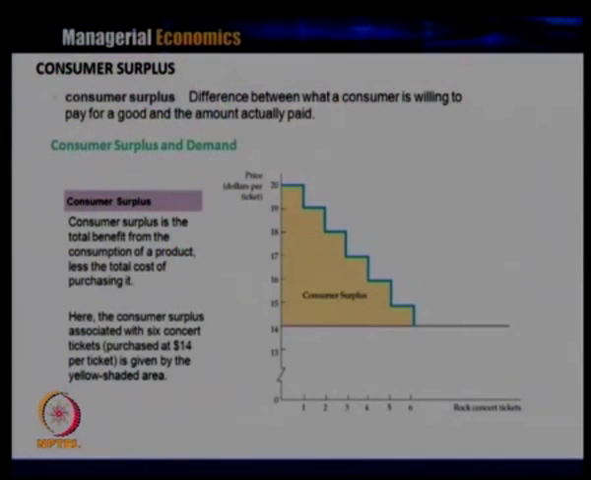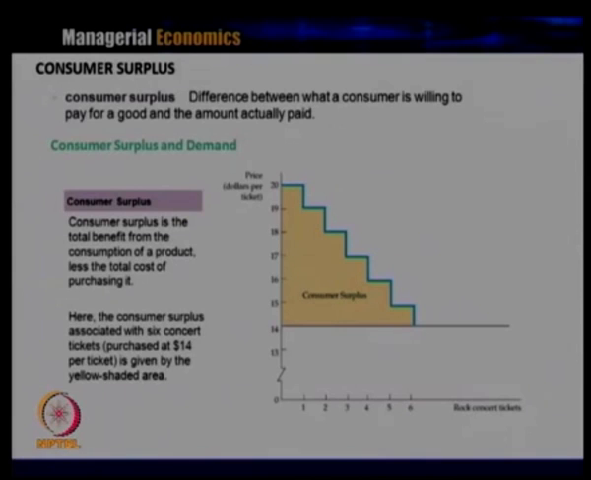Next we will introduce the concept of consumer surplus. This measures what the consumer is willing to pay for the good and the amount actually paid. How are consumer surplus and demand related? Consumer surplus is derived from the market demand. It is the total benefit from the consumption of a product less the total cost of purchasing it.